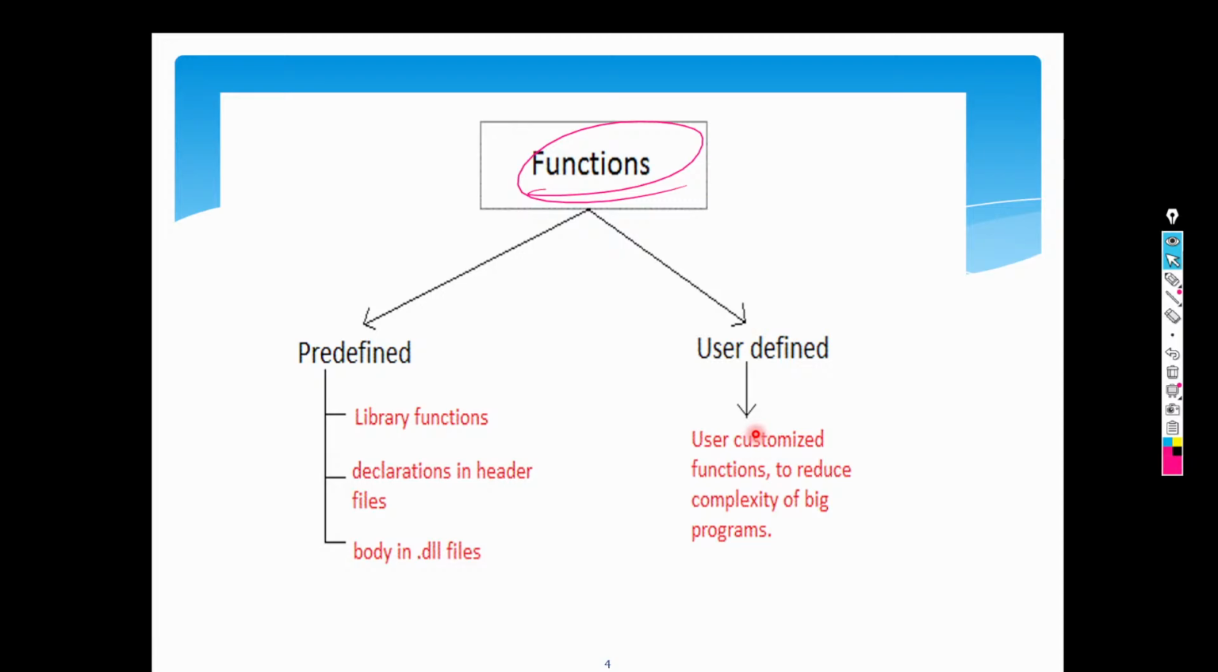Now in functions, you can see there are two major categories. First of all, one is the predefined one, and the other one is the user defined one, right? Predefined, I'm damn sure that you guys have seen this, because from the very first class itself, when I started telling you about the main function, or when I told you about these scanfs, printfs, all these are what?